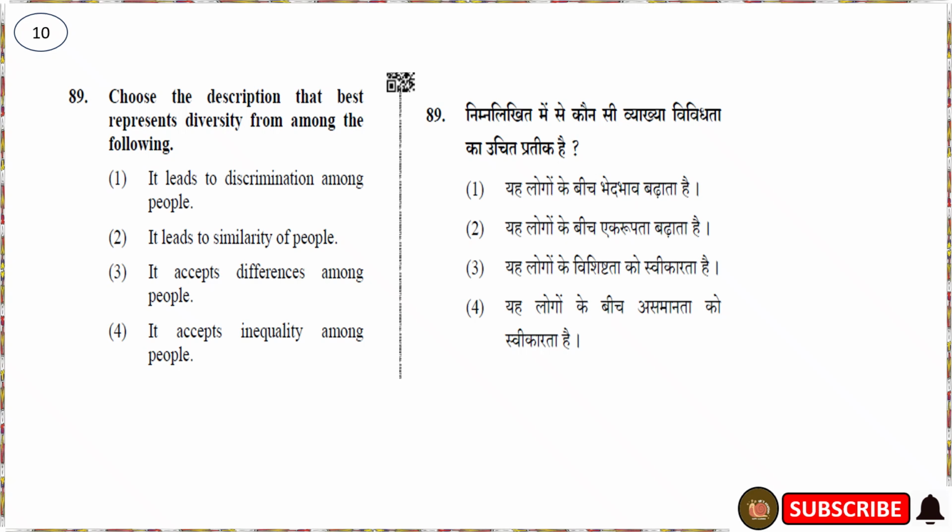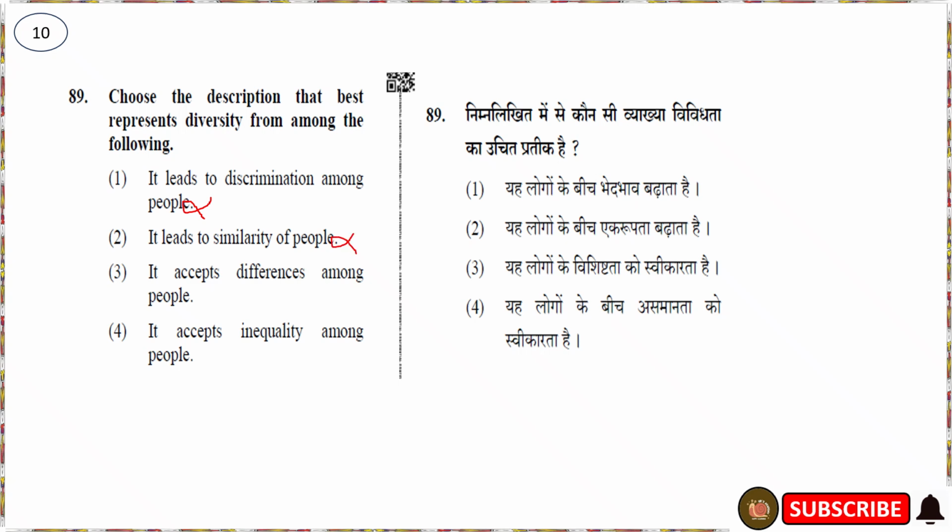Choose the description that best represents diversity from among the following. The first one is it leads to discrimination among the people. No, diversity does not lead to discrimination among the people. So the first option is wrong. It leads to similarity of the people.